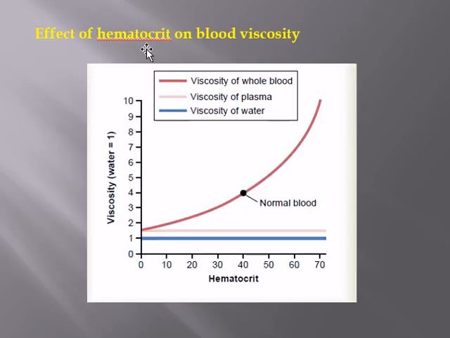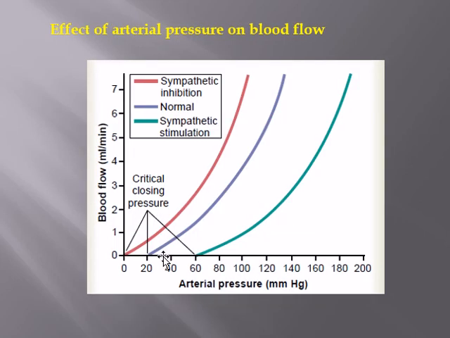Now the hematocrit effect on blood viscosity: when the hematocrit is increasing, the viscosity is increasing like this, and this is compared with the viscosity of plasma. Plasma is the blood minus the formed elements, and against the viscosity of water, that remains the same, as there is no effect of hematocrit. We are not considering hematocrit in those. So this is all. And now the last part: when there is sympathetic stimulation, vasoconstriction does occur, and the arterial pressure increases multifold.